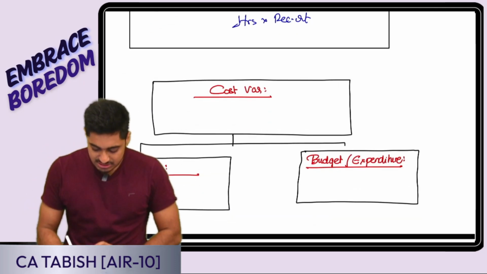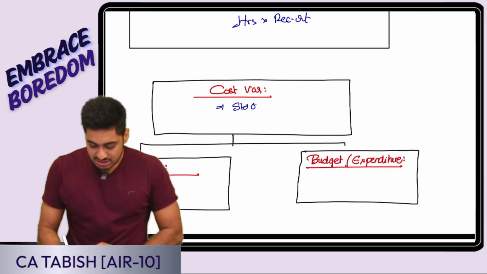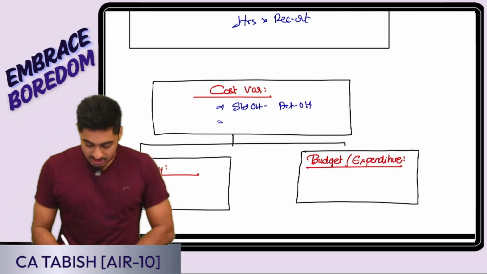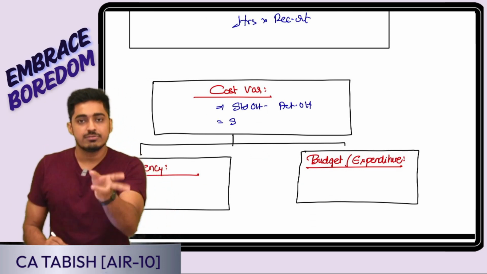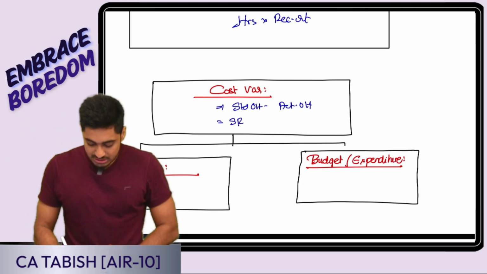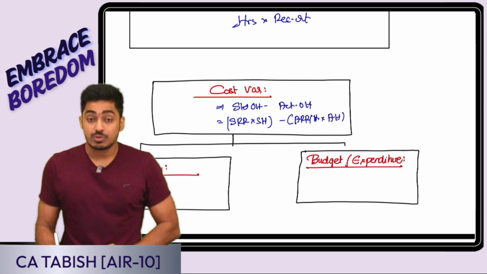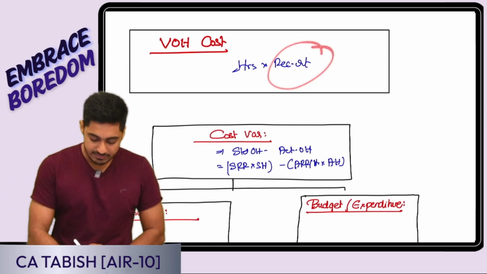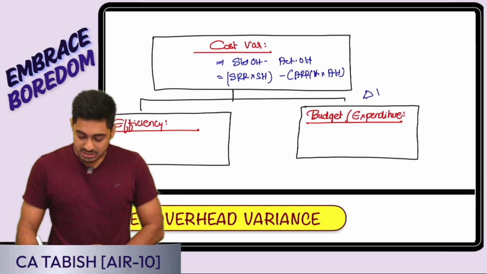Cost variance is the overall change in the cost. So it is standard overhead cost minus actual overhead cost. Standard overhead cost, how did I define it? Hours into recovery rate per hour. So it is SRR per hour into standard hours minus ARR per hour into actual hours. So in my overall change, which change am I first going to nullify? The impact of recovery rate. That is my budget or expenditure variance.